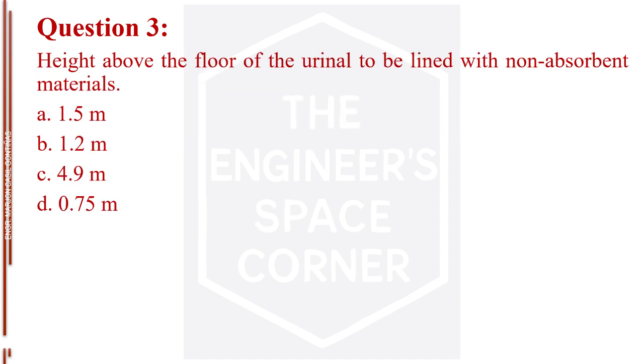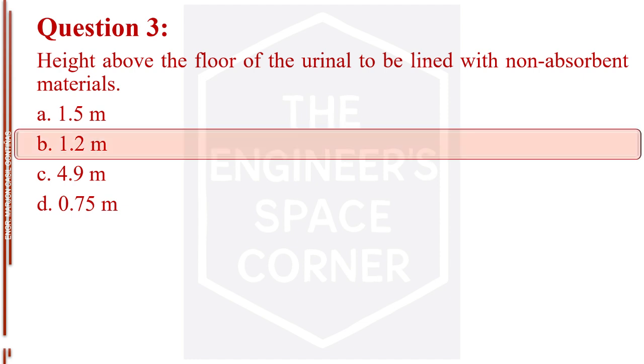Question number 3. Height above the floor of the urinal to be lined with non-absorbent materials. Letter A, 1.5 meters. Letter B, 1.2 meters. Letter C, 4.9 meters. Letter D, 0.75 meter. The answer is letter B, 1.2 meters.